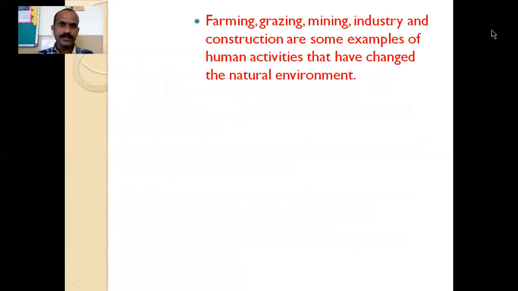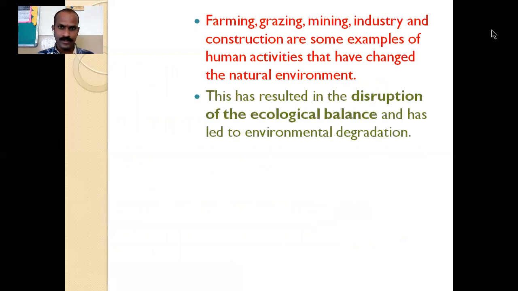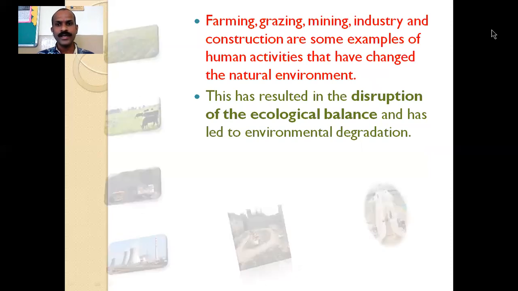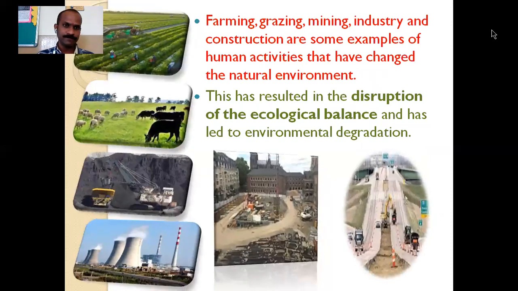Then farming, grazing, mining, industry, and construction are some examples of human activities that have changed the natural environment. This has resulted in the disruption of the ecological balance and has led to environmental degradation.